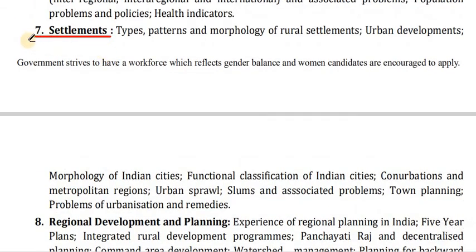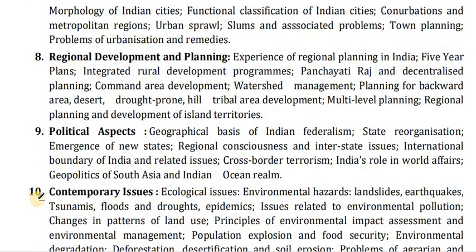In point number 7, settlement: types, patterns and morphology of rural settlement, urban development, morphology of Indian cities, functional classification of Indian cities, conurbations and metropolitan regions, urban sprawl, slums and associated problems, town planning, problems of urbanization and remedies.